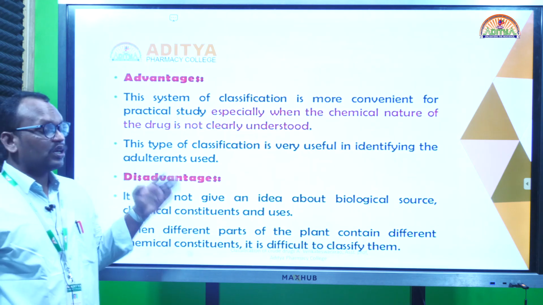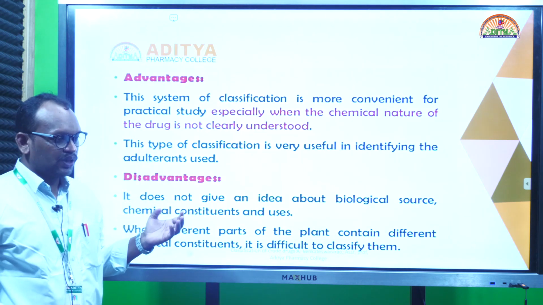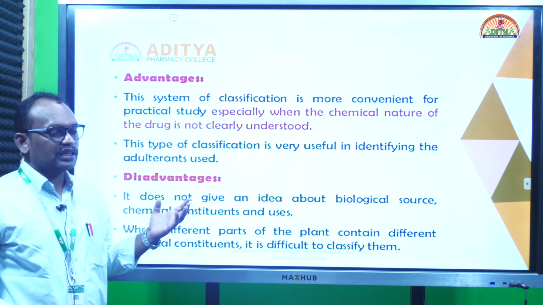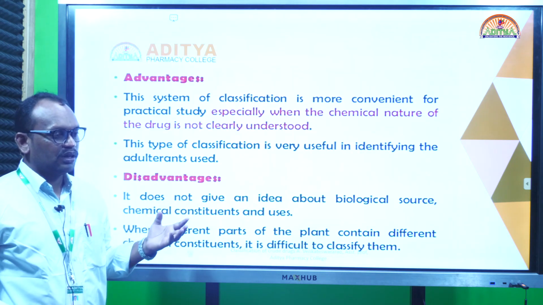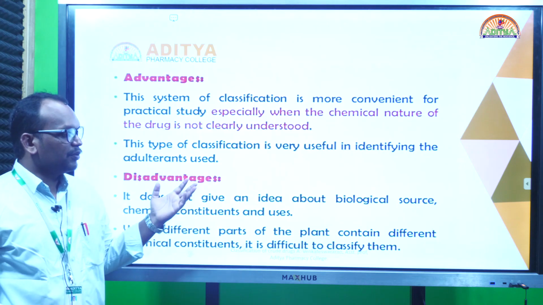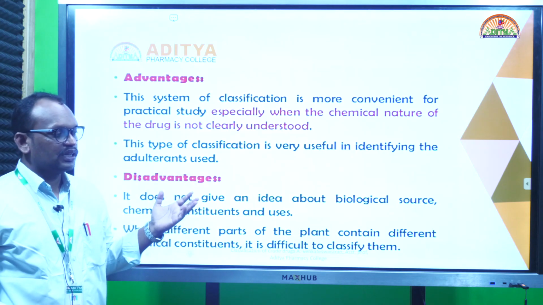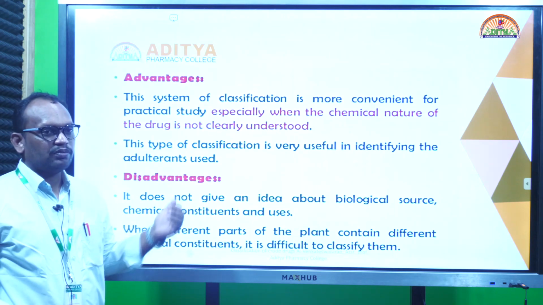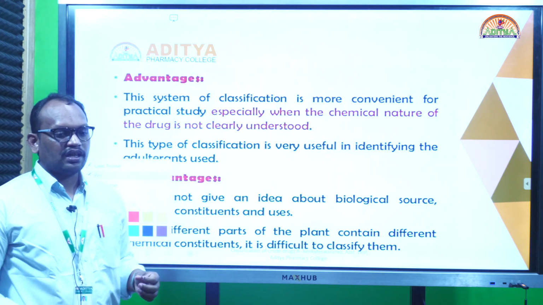One more advantage is, suppose we are using a leaf drug like senna. In that classification, if we have any stem parts and so on, you can find out that actually the drug is leaf, but we are using some stem parts. So adulteration can be found out by using the morphological classification.